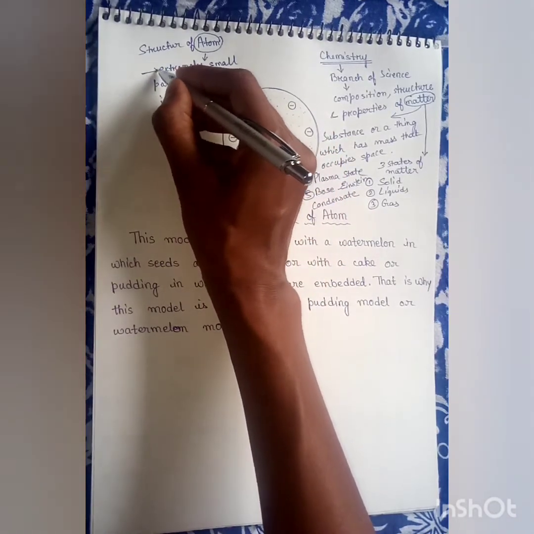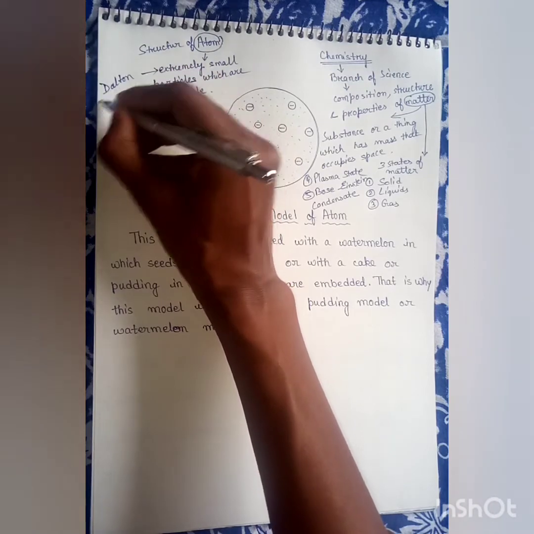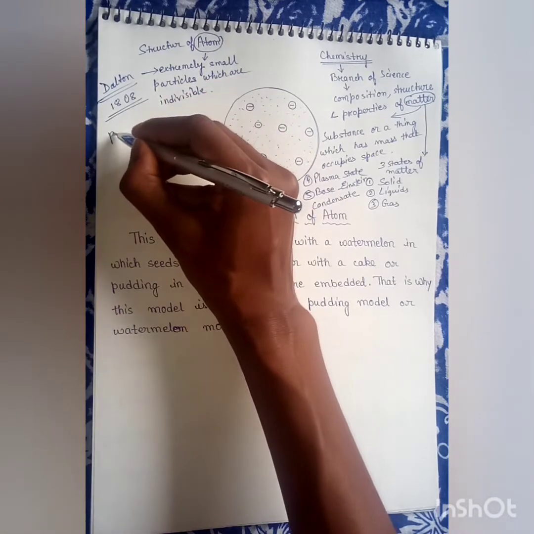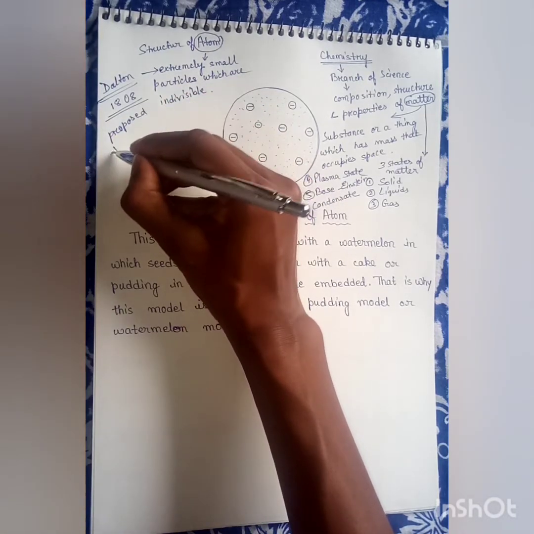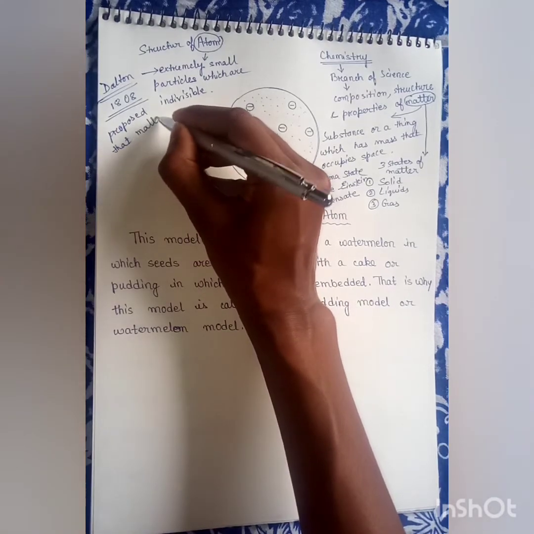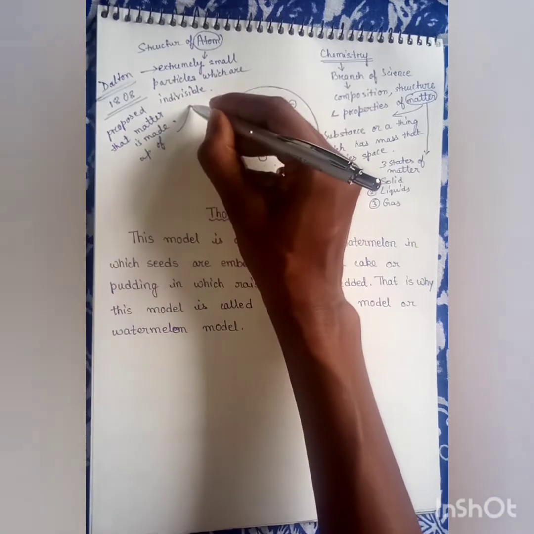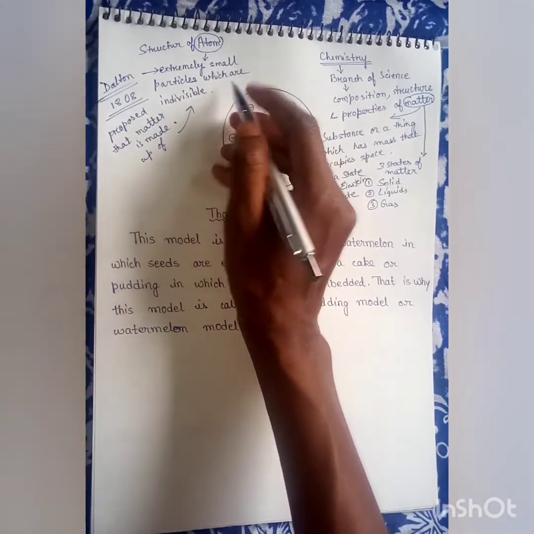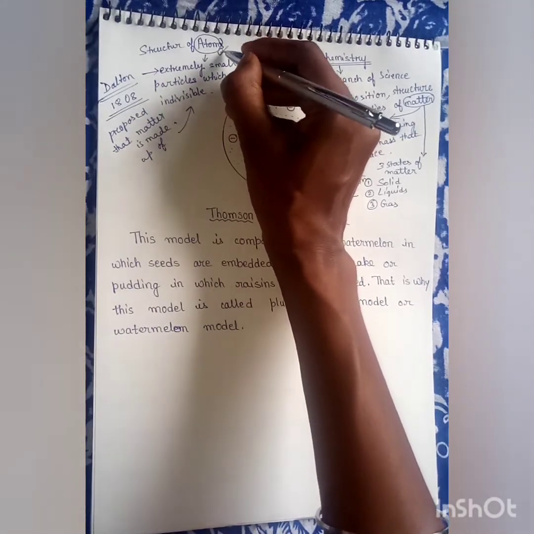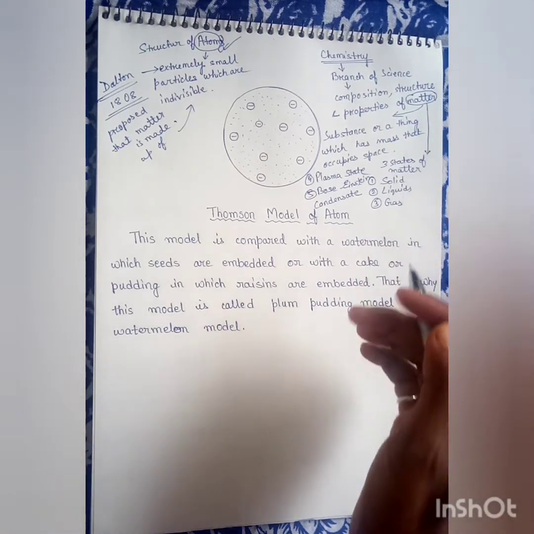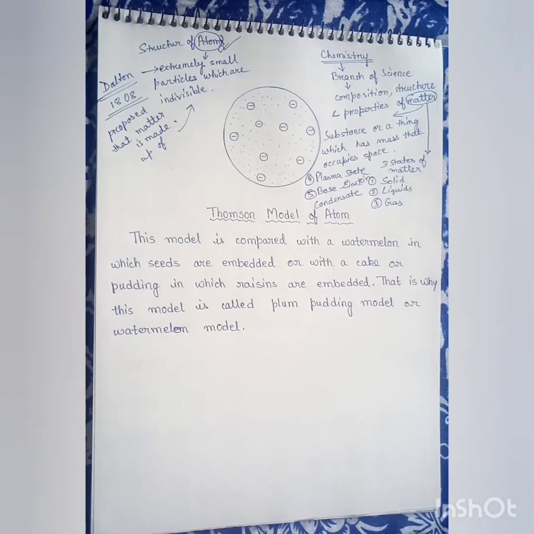One eminent scientist, John Dalton, in 1808 proposed that matter is made up of extremely small particles which are indivisible, and these are called atoms.